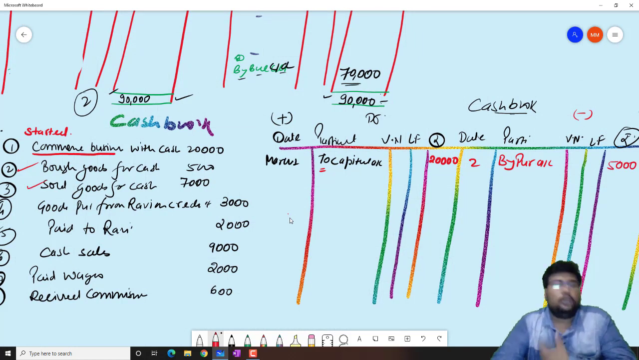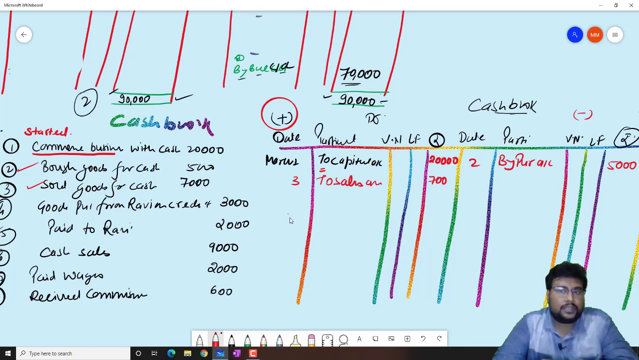Third one, sold goods for cash. So when we sold the goods, cash will come. When cash comes, our cash will increase. So it will be to sales account, 7,000. Goods purchased from Ravi on credit, this will not be recorded. Why so, this will not be recorded?